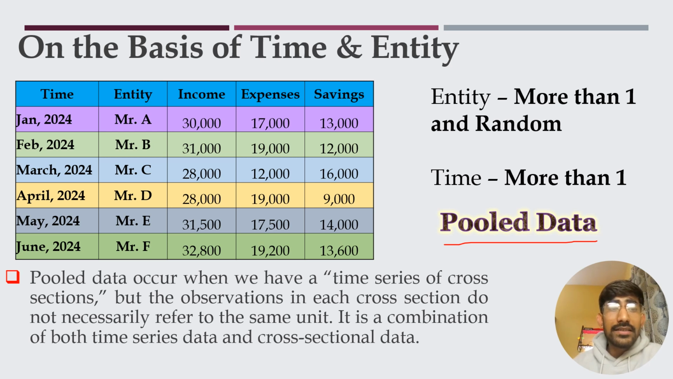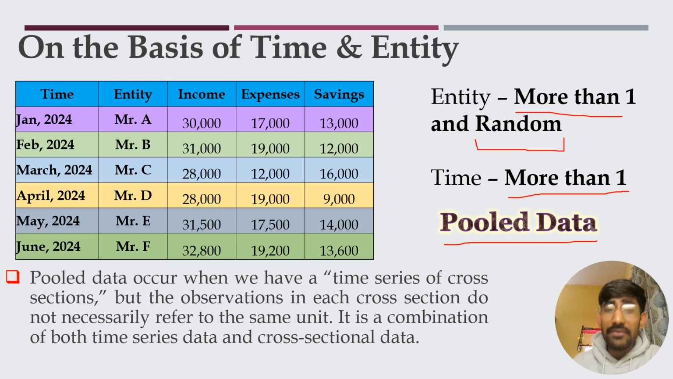First of all, in the previous two cases, in time series data we have one entity and different time periods, whereas in cross-sectional data we have one time period and more than one entity. Pooled data says that there is more than one entity and the time frame is also more than one. That is the basic concept behind it. And there is one more thing, that the entities will be random.